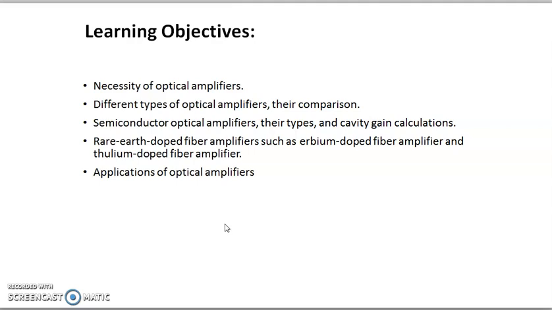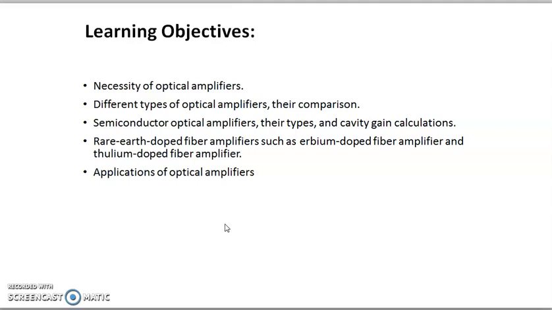Because we have learned earlier the link power budget, the signal degrades. If the signal degrades, then it is difficult to detect or make a decision in the circuit about what bit format we are sending.